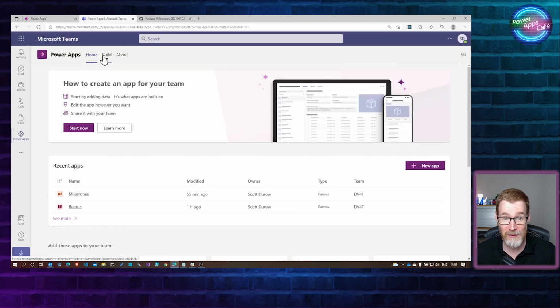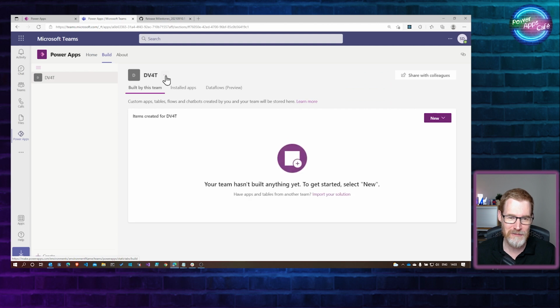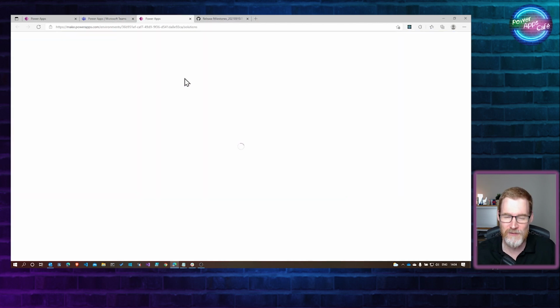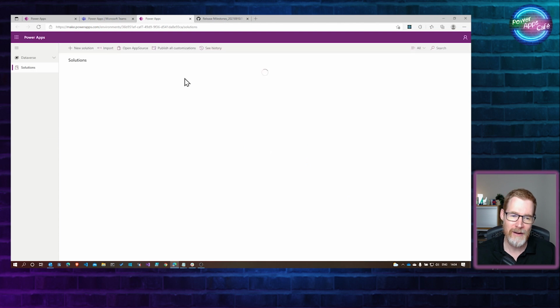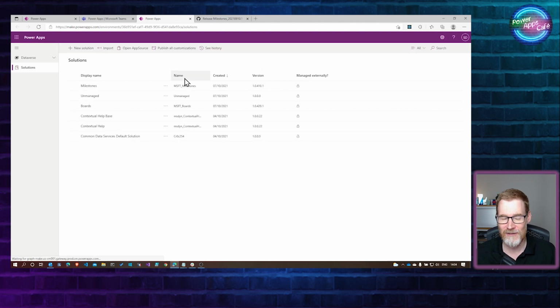So if I go over to the Build tab, if you see these little three dots, you may not have noticed them, and they've only really popped up in the last few months. You can actually open up in Power Apps, and if you're used to doing Power Apps development inside Dataverse, then this will just become very, very familiar. It's slightly cut down. You don't have all of the options as you'd expect.